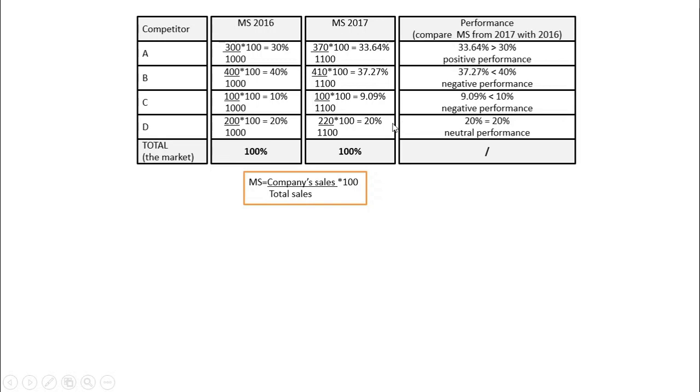In case of D, we see that the market share in 2016 was 20%, and the one from 2017 again 20%. This is the neutral performance that I have told you previously. When the company has a neutral performance, it keeps the market share. It means that it doesn't have a better or a worse situation compared to the previous year.